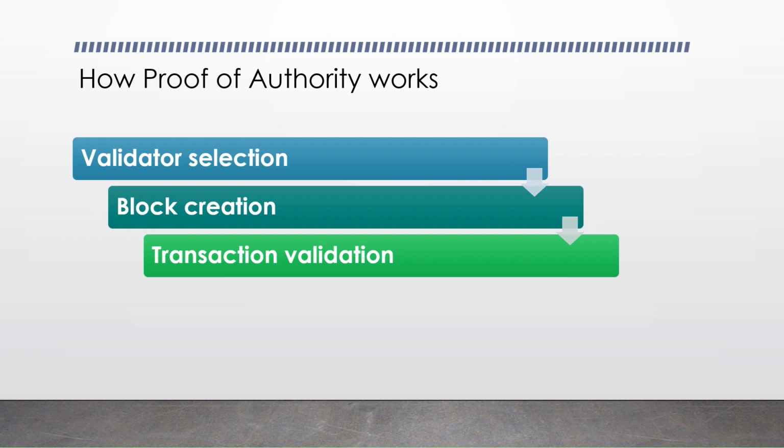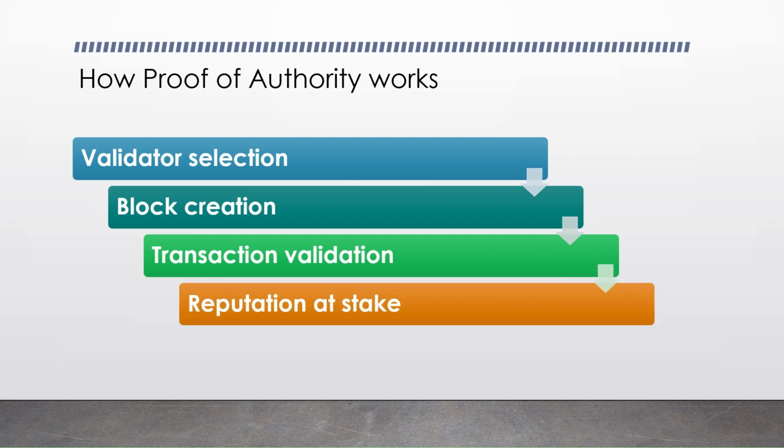So that leads us to the next point that's very important in proof of authority: the reputation is at stake. They're risking their reputation. So these validators risk their credibility, not necessarily cryptocurrency. Misbehavior can lead to removal and real-world consequences such as loss of business partnerships or damage to their professional standing.